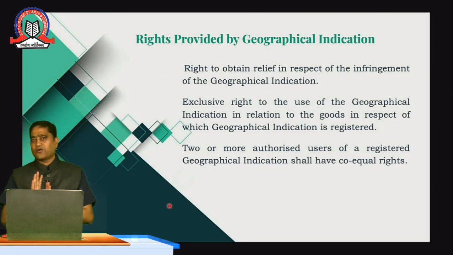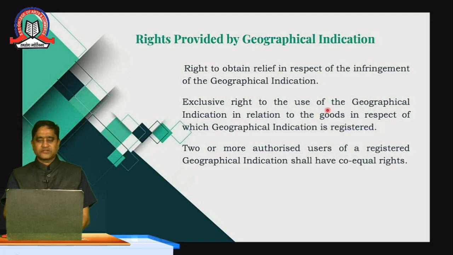Students, we are speaking now about the legal aspect. Rights provided by the geographical indication: right to obtain relief in respect of infringement. If the other person is copying my product which has not been registered by them, then those persons who are copying, it would be called in law as the person has infringed my right. That means he is not having the right, still is using my particular product's name, and he is making the business where I am having a business loss. Then in that case, he would be penalized for the offense under the related sections of the GI Act.